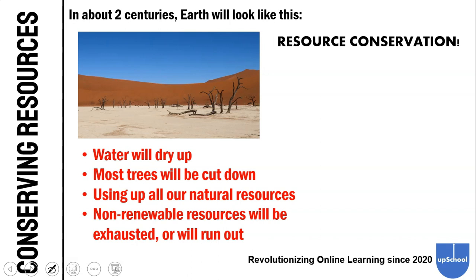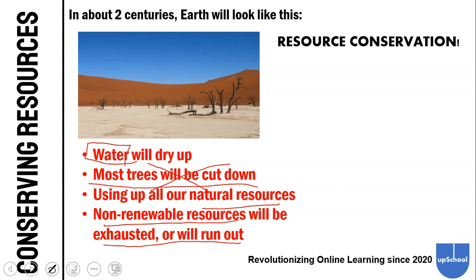But we can prevent this from happening if we do something called resource conservation. We're using up our resources, so we should try to conserve or save our resources so that water will not dry up. We have to save water, a resource. Most trees will be cut down, but we can prevent that from happening. We should not use up all our natural resources. We should try to save our natural resources, and we should try not to exhaust or run out of non-renewable resources. And we should try to use more renewable resources so that we won't waste non-renewable resources.